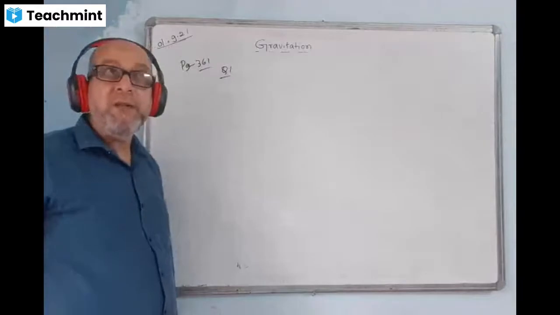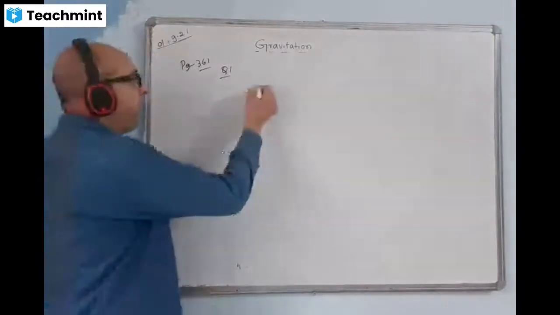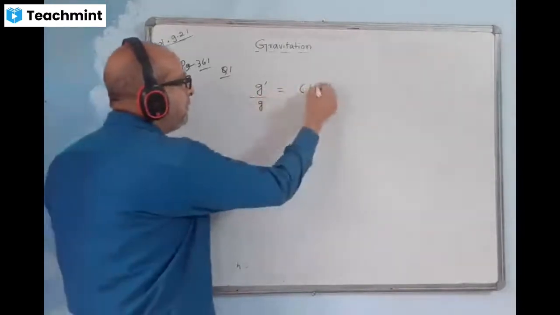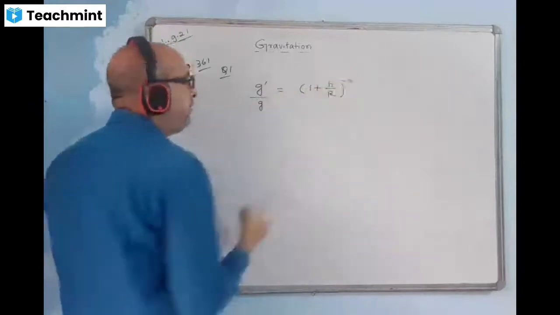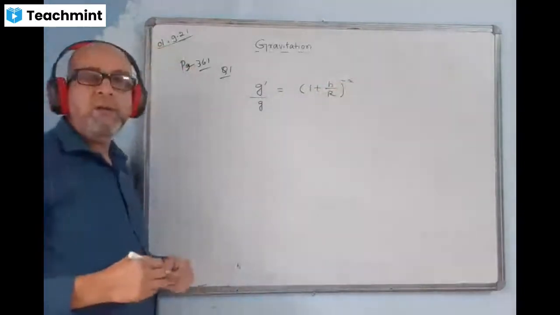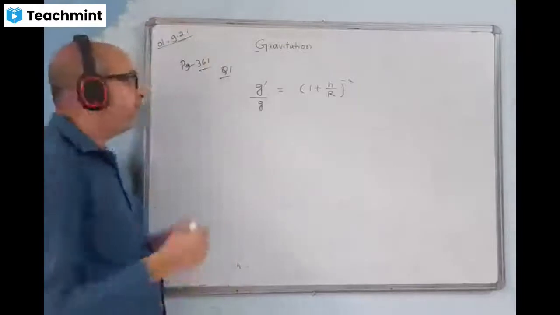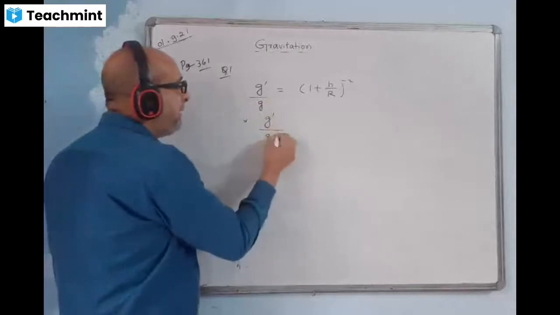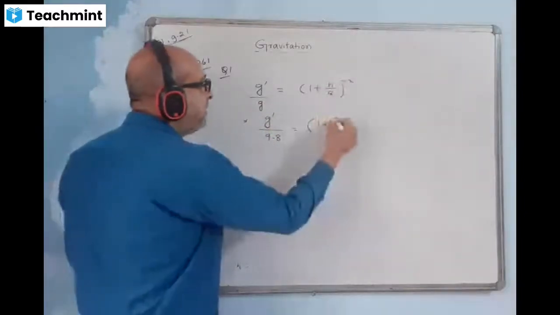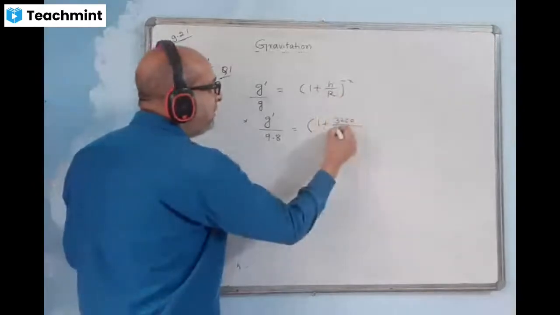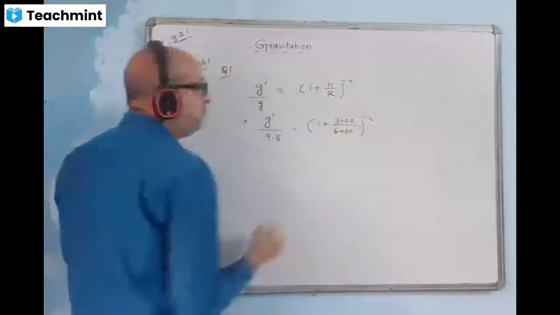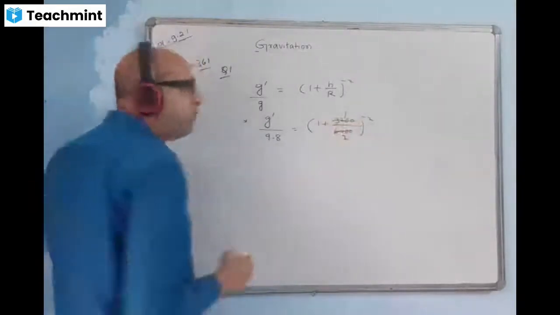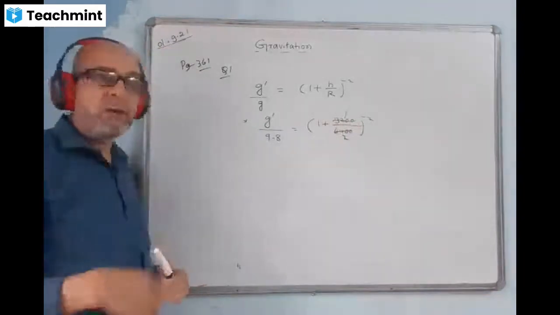What is the formula of g with respect to height? Let us write down the formula. I think you know the formula. g dash by g is equal to 1 plus h by r, power minus 2. This is the formula with altitude, with the height. This g dash value we have to find. g value is given 9.8, right? 9.8 here. 1 plus height is given 3200 kilometers, whereas the radius of the earth is given 6400, power minus 2. The kilometer units you can cancel, 1 by 2 will come. That means you are taking it to a height equal to half of the radius of the earth.